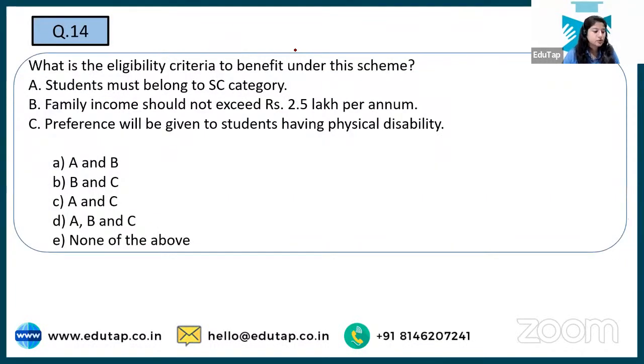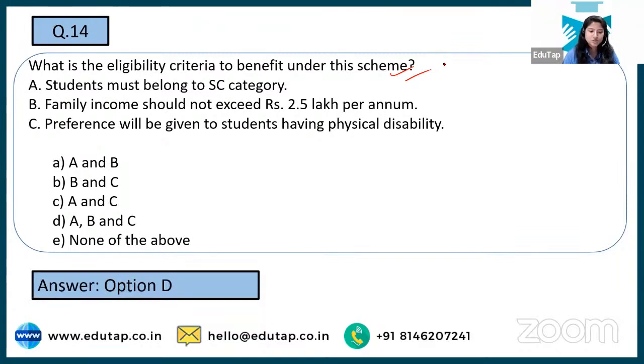Next, we are looking at the question: what is the eligibility criteria to benefit under the scheme? So there is some eligibility. Not everyone can be a part of it. You have to tell which of the following is the right answer. And all are saying option number D. And yes, option D is the correct answer. It means all these are the eligibility criteria to be part of this scheme. The student must belong to the SC category, and there is also a cap on the family income, which is 2.5 lakh per annum, and preference will be given to students who have a physical disability.